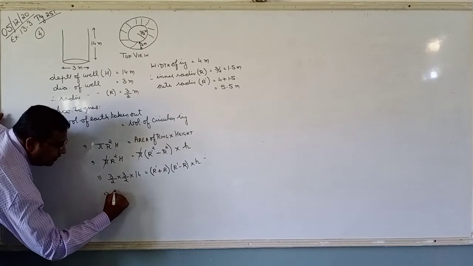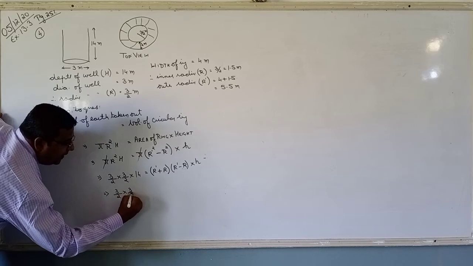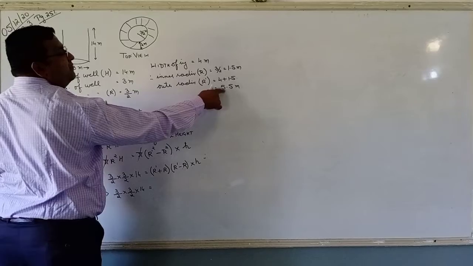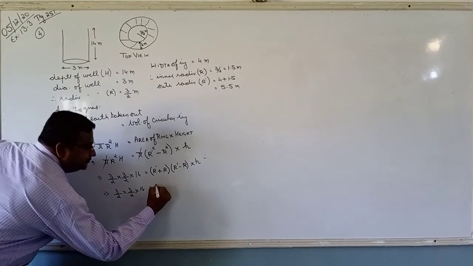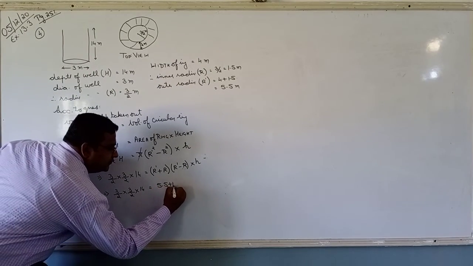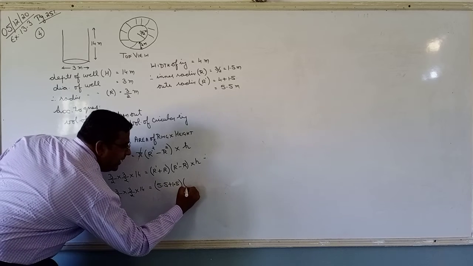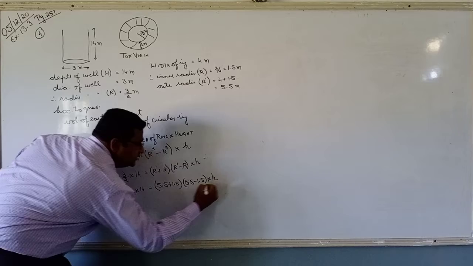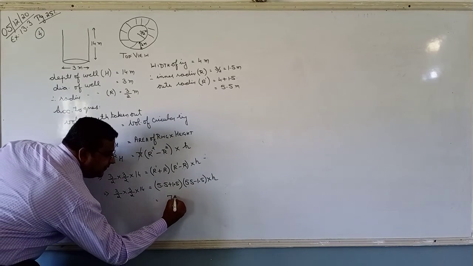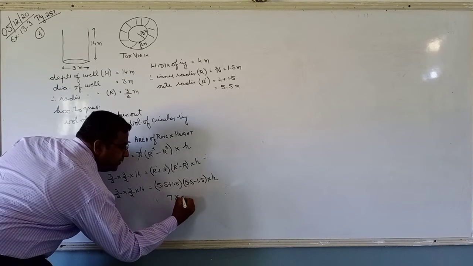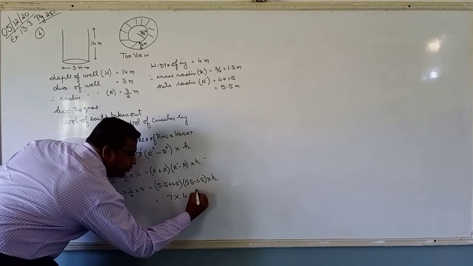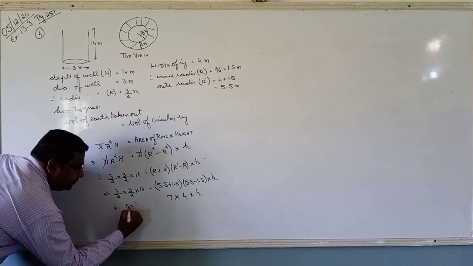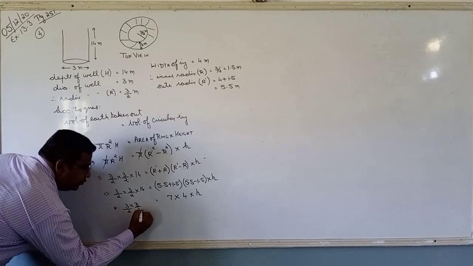Substitute the value. Don't cancel. 3 by 2 into 3 by 2 into 14 is equal to r dash plus r, 5.5 plus 1.5, into r dash minus r, 5.5 minus 1.5, into h. 5.5 plus 1.5 is 7, into 5.5 minus 1.5 is 4, into h is equal to 3 by 2 into 3 by 2 into 14.